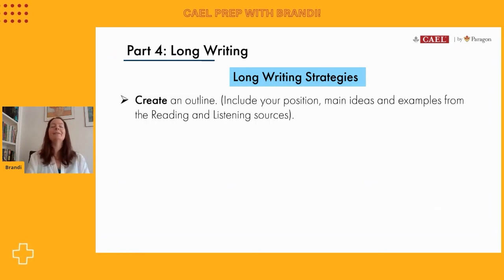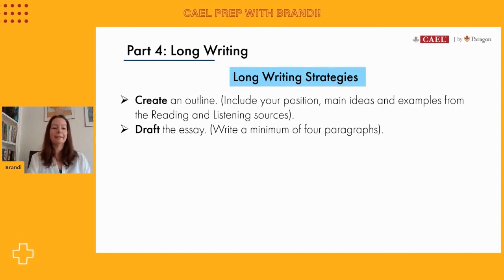So the first thing that I strongly encourage all of us to do is to take 3 or 4 minutes even and create that outline. That's how we started this series about 4 episodes or 5 episodes ago. Make sure you've written down your position you'll support and select at least 2 main reasons why you feel that way, and find some specific examples from both the reading and listening sources to write this essay. Once you've got those ideas in front of you on a piece of paper, you're ready to draft the essay out. I would suggest 4 paragraphs is probably enough for a 35-minute time frame on the Cael test. So that means you'll have 2 main reasons or 2 body paragraphs.